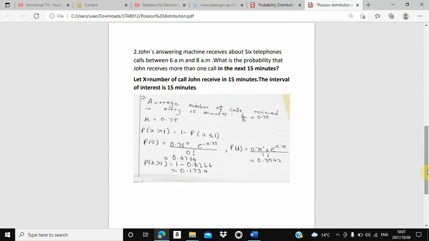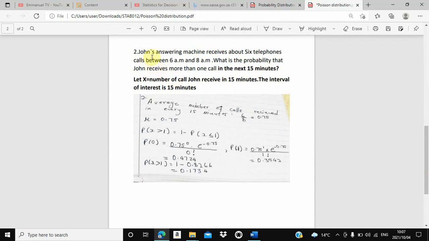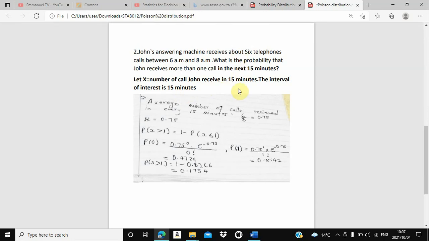Here comes the statement. John's answering machine receives about 6 telephone calls between 6 a.m. and 8 a.m. What is the probability that John receives more than 1 call in the next 15 minutes? I said that in Poisson distribution, they will always give you a time interval. Here, our time interval is 15 minutes.